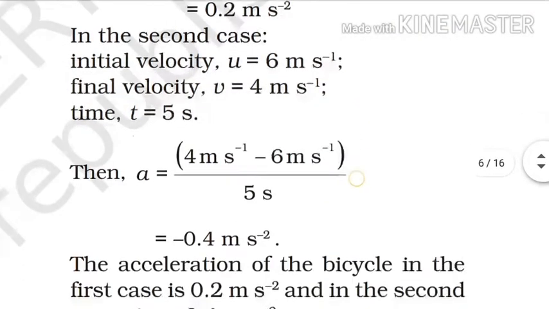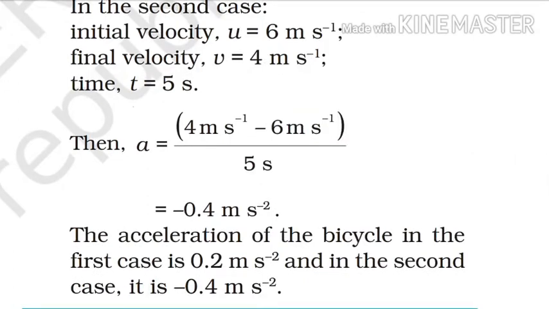Okay, now Rahul gets a final speed of 4 meter per second and the total time taken is 5 seconds. It means that when Rahul gets a speed of 6 meter per second, he then slows down to 4 meter per second, and this slowing takes a time of 5 seconds.